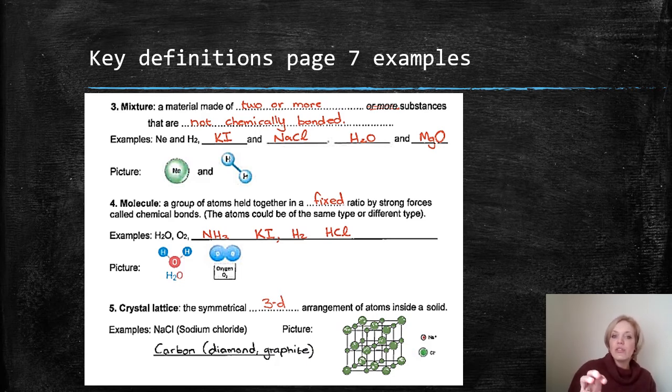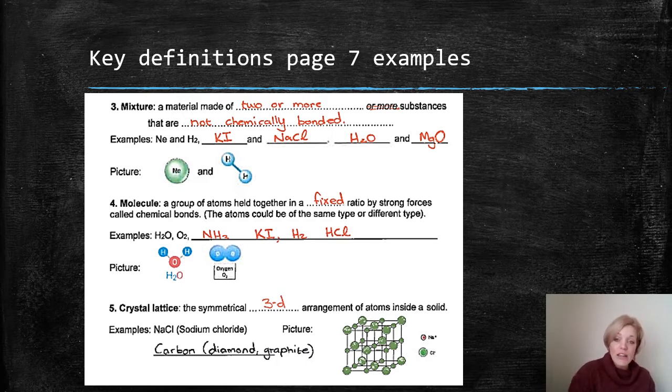So we have used chemical compounds to show you that yes, they're in close proximity, the molecules are close together, but they're not bonded. No chemical change has happened between those two compounds. Then number 4 is a molecule.